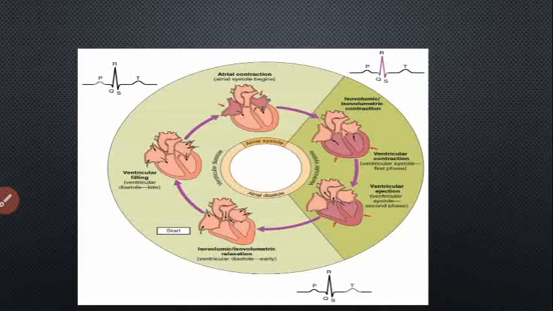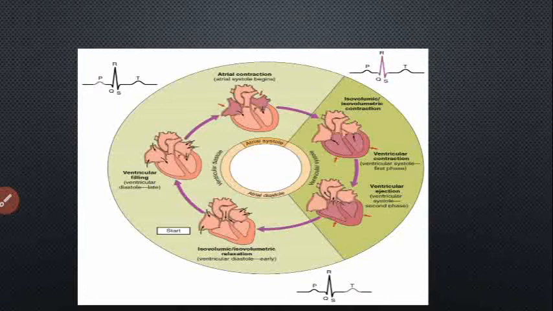Blood pumps from the right ventricle and left ventricle into the pulmonary artery and aorta respectively. This phase is called the ventricular ejection phase. Here, the amount of blood ejected via the left ventricle in each beat is called the stroke volume. It is in the range of 70 to 80 ml.